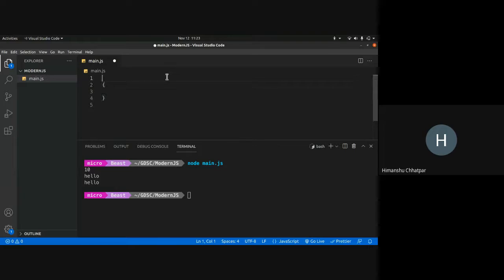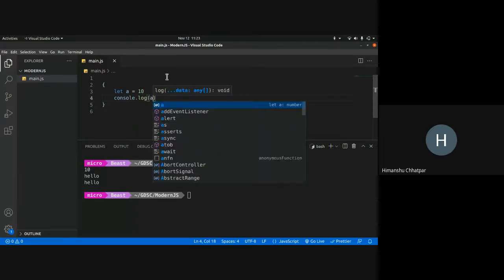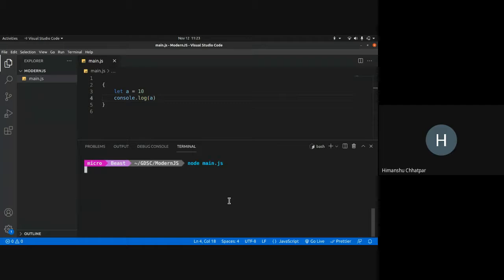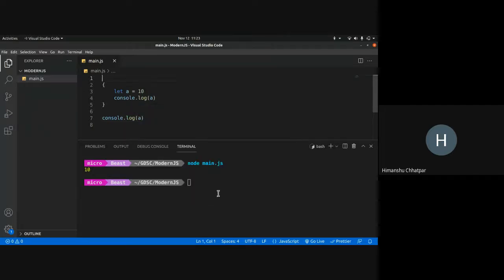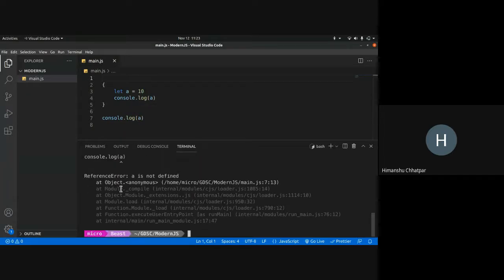Here, I'll set let a equals 10. Over here, if I'm console.logging a, I can see the value of a as 10. But if I look at the value of a over here, I get an error: a is not defined. Why? Because a only lives between these braces, since it is declared with let.